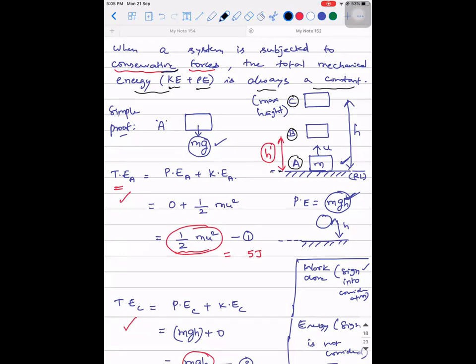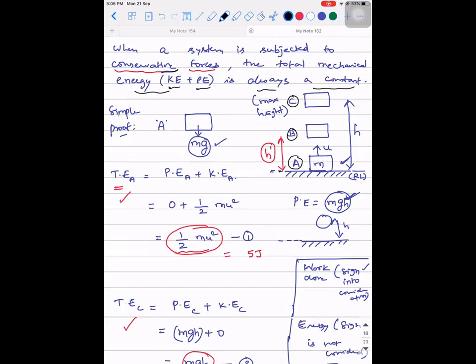0, sir. Reason? No external forces, sir. It is at rest, sir. There is no displacement. H is 0. But sir.